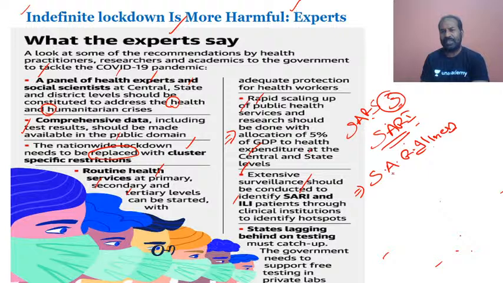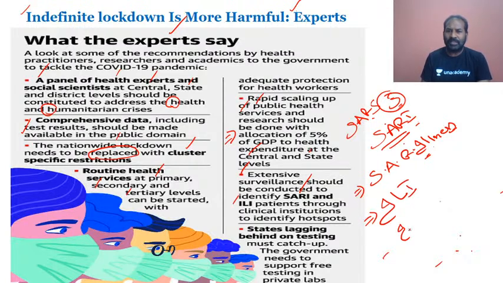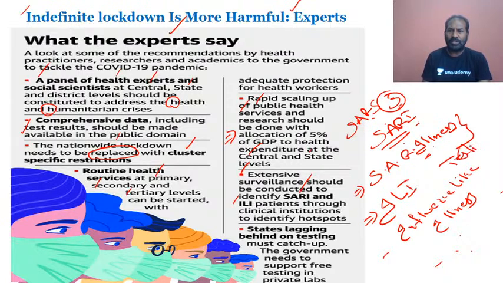So whoever has this severe acute respiratory illness, they have to identify them and make sure that they go ahead with the testing. And ILI, what is ILI? It is influenza like illness. So these are the two wherein the testing has to be conducted, and this has been made very clear. Extensive surveillance has to be conducted, what the experts say. And SARI and ILI, both are very important keywords from the prelims point of view.